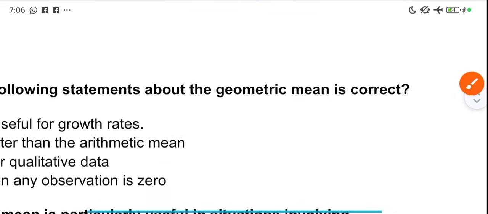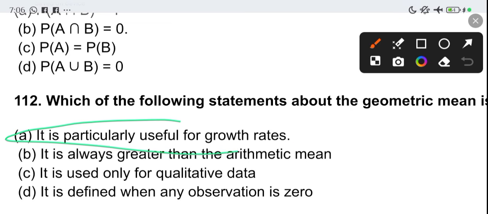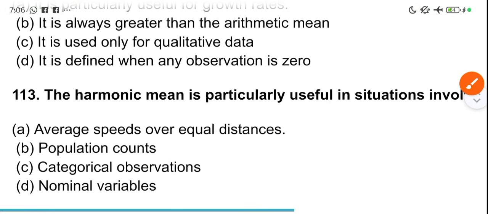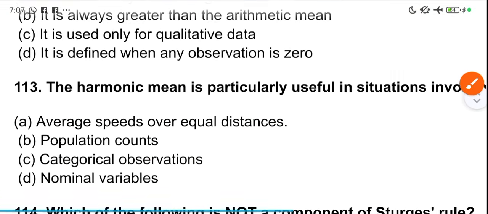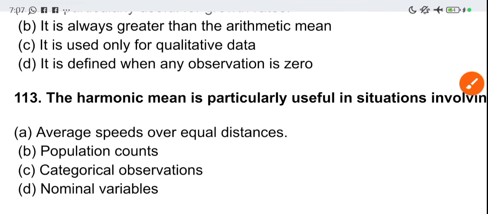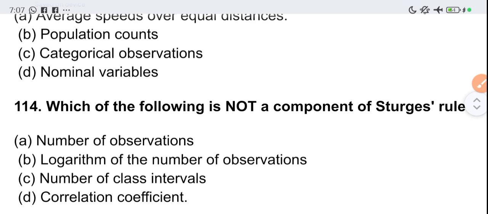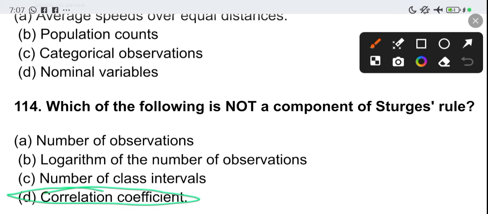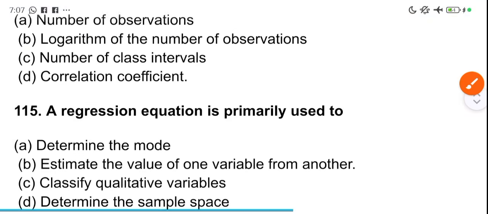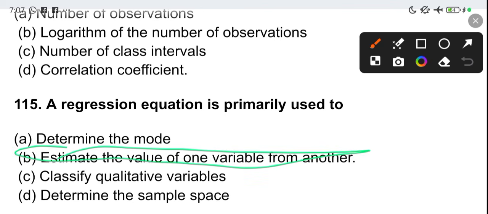Which of the following statements about the geometric mean is correct? The geometric mean is particularly useful for growth rates. Okay, growth rates. The harmonic mean is particularly useful in situations involving average speed over equal distance. We've asked this question before. Which of the following is not a component of regression? Correlation. This one is very simple. The correlation coefficient is not a component of regression, so there's no connection. The regression equation is primarily used to estimate the value of one variable from another.